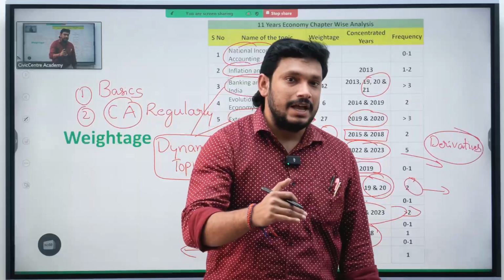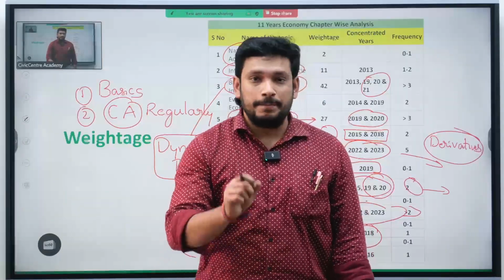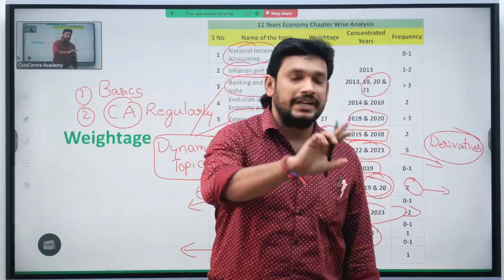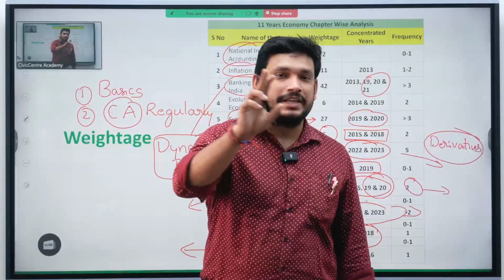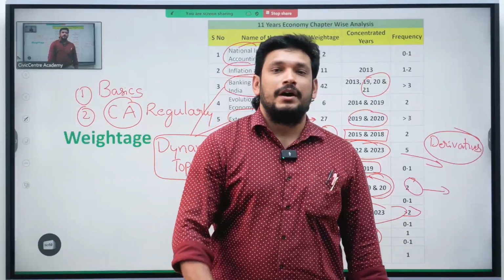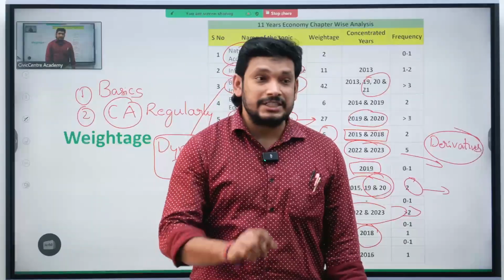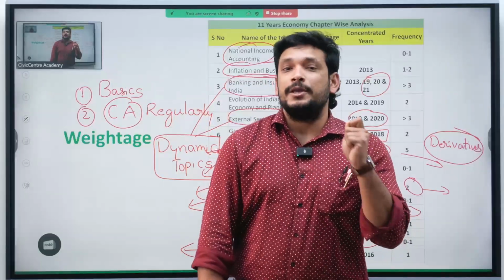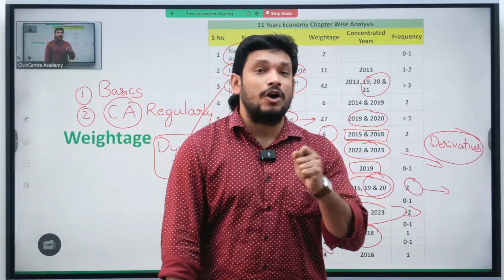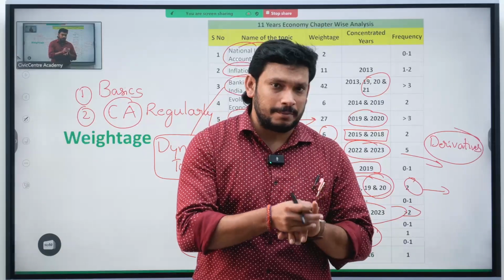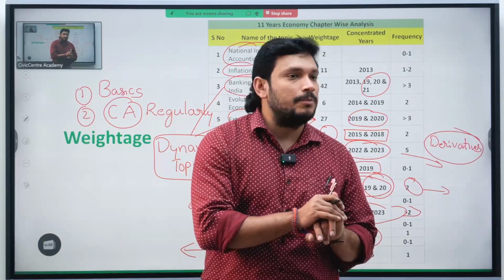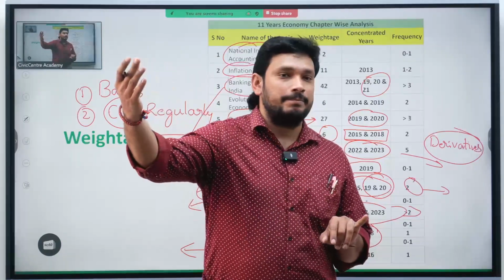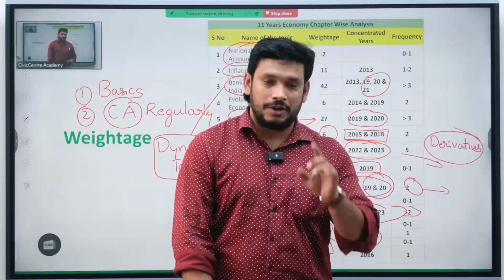Now, how do you change the behavior of the people? People's behavior will not change suddenly. It will shift over a time period, like UPSC. It took 12 years to shift from traditional topics to dynamic topics. That's why they gave a topic called behavioral nudging in the economic survey, explaining the importance of behavioral nudging in the economy. If you remember, for Beti Bachao, Beti Padhao, Modi ji started a campaign where fathers click a selfie with the girl child.